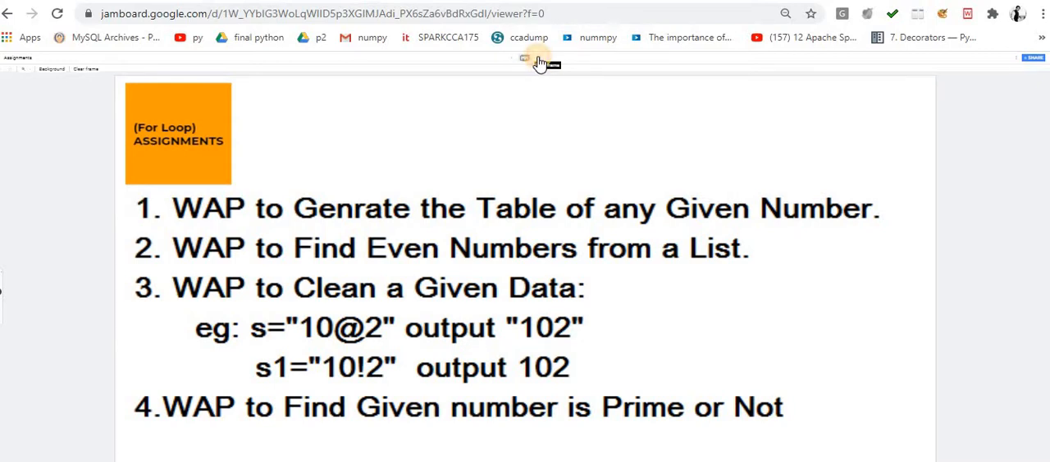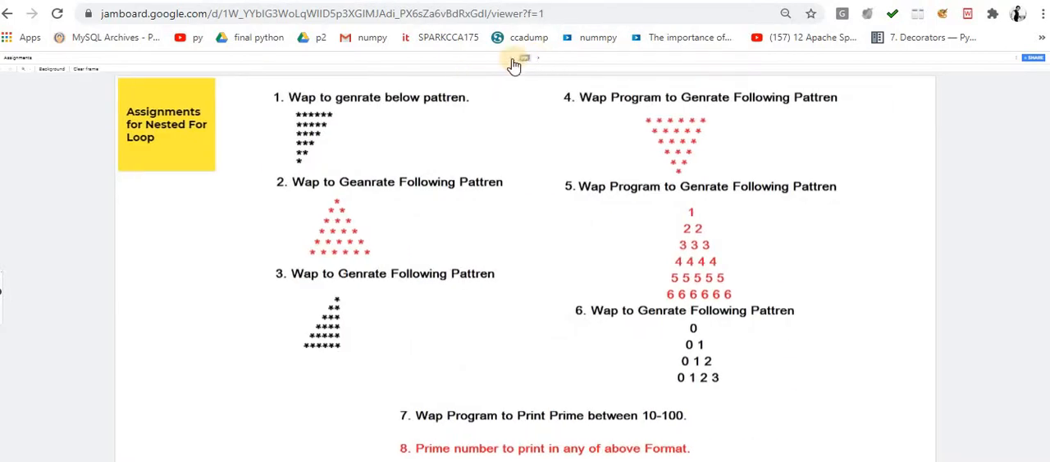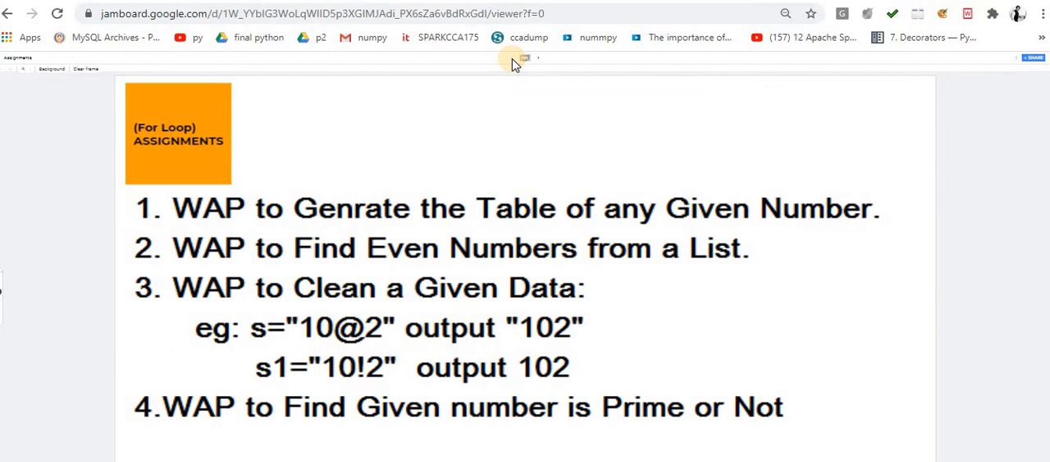Place, and let me first display the assignments. Okay, these are the assignments. I will give you these assignments today or probably tomorrow, so don't worry about it. These are the assignments that we had to discuss in the last class.